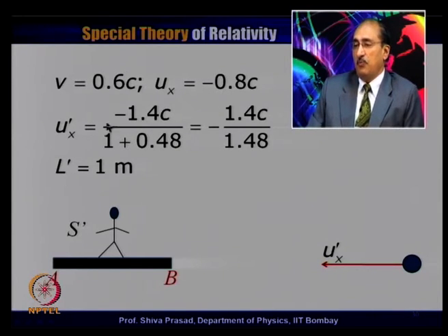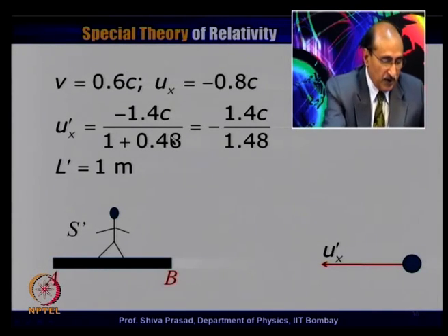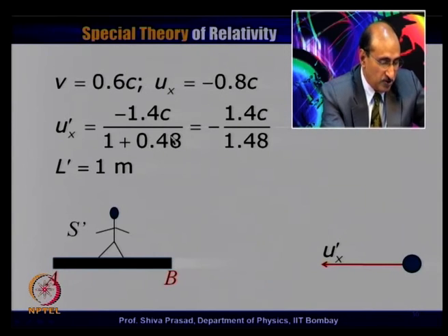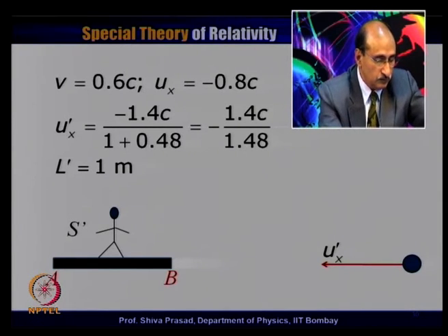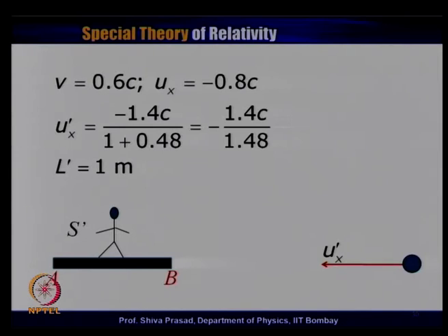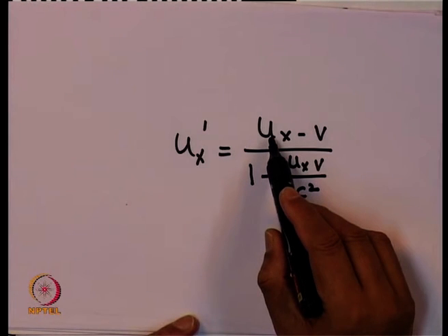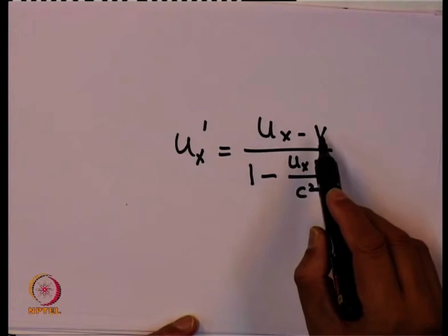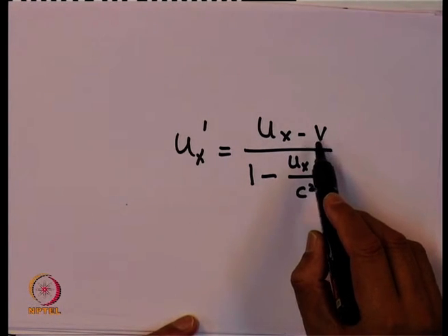We can now probably be quick. Let us write this formula once more: Ux prime is equal to Ux minus V divided by 1 minus Ux into V upon c square. I have taken V is equal to 0.6 c, Ux is equal to minus 0.8 c.